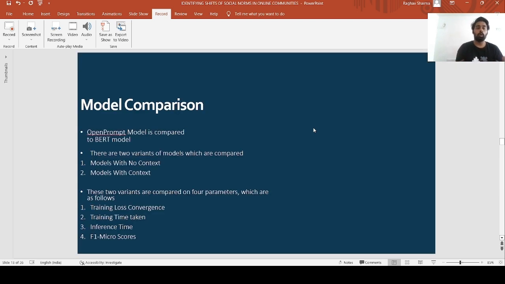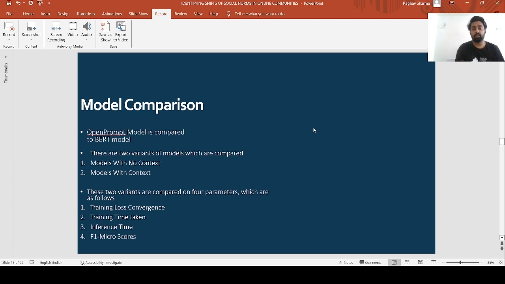The OpenPrompt model was compared to the BERT model on two variants: models where no external context was provided for the violation comment, and models where context was provided for violation comments. Four parameters were picked for evaluating the models: training loss convergence, training time taken, inference time taken, and F1 micro scores.